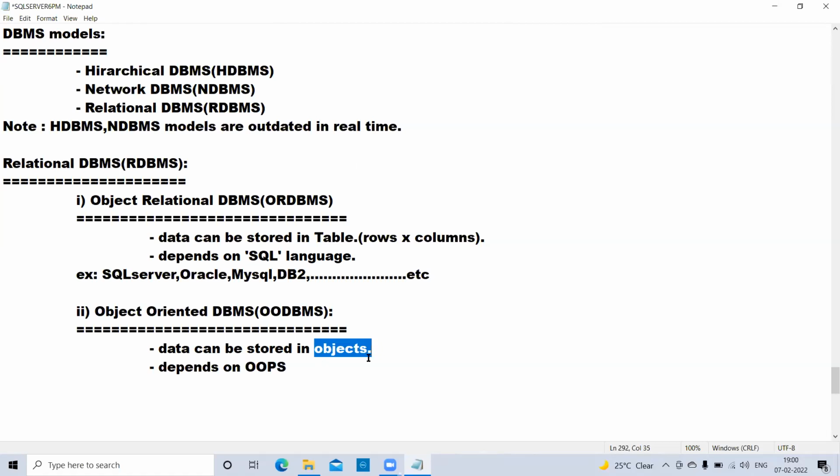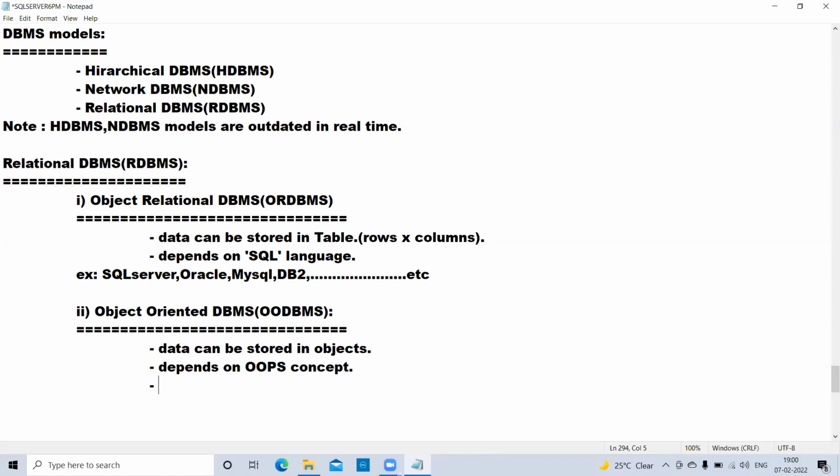Under a class, we create an object, and whenever you create an object, it allocates some memory for it. How the data is managed in that memory completely depends on the OOPS concept.